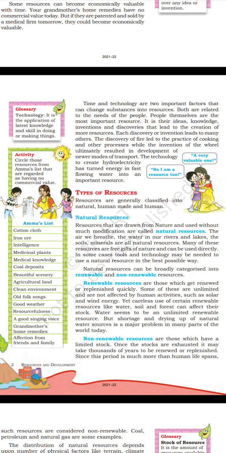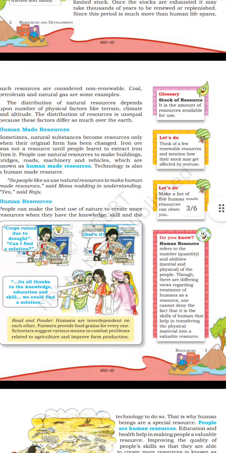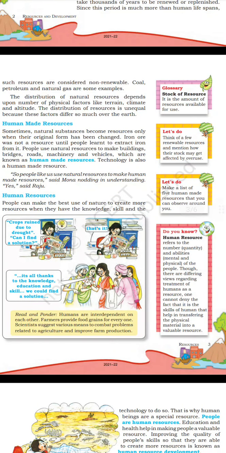Non renewable resources are those which have a limited stock. When the stock is exhausted, it may take thousands of years to be renewed or replenished since this period is much more than human lifespans. Such resources are considered non renewable.